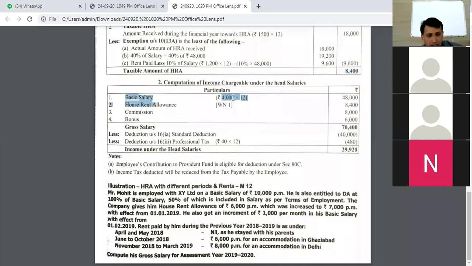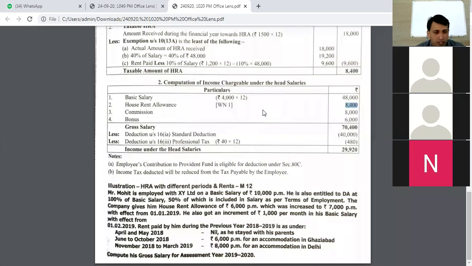I have to compute his basic salary. So what is his basic salary? 4,000 into 12, so I write down 48,000 as it is. How much of house rent is exempted? 9,600 is exempted. How much is taxable? 8,400 is taxable. So this 8,400 I will write here again because we have to put the tax on that particular income. So 48,000 is his basic salary plus taxable HRA of 8,400 rupees.